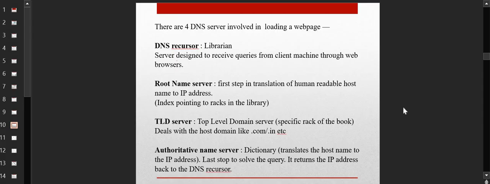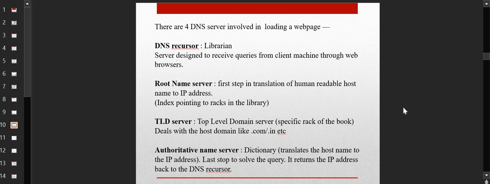Okay. Now there are 4 main kinds of DNS servers which are actually involved when you load a web page: DNS recursor, root name server, TLD server, and authoritative name server. We will understand this with a library example. You go to a library, you check with the librarian, then the librarian guides you to a bookshelf, and inside the bookshelf you search for a particular subject, and then a particular book. This is all similar to what you do inside a library.